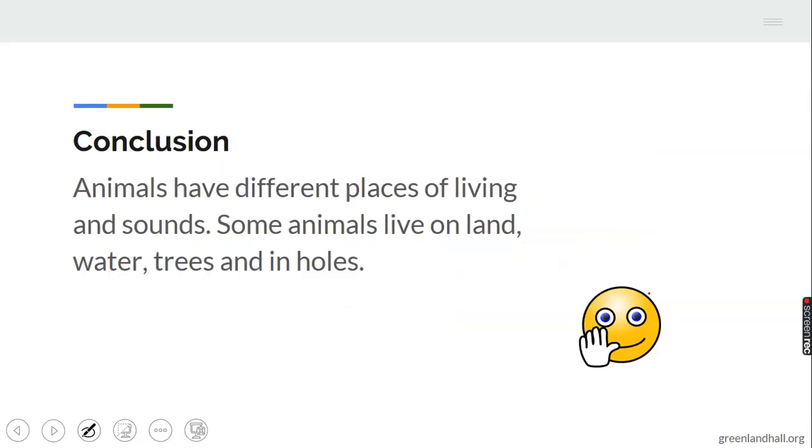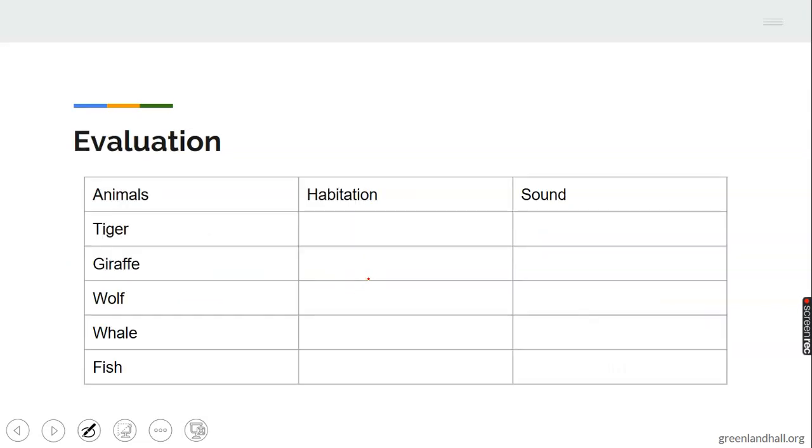Now, we have seen that animals have different places of living, and they also have different sounds. Just like human beings, some people speak Igbo, some speak Yoruba, though we all talk. Animals make different kinds of sounds. Some animals live on land, some live in water, some live on trees, and then some live in holes.